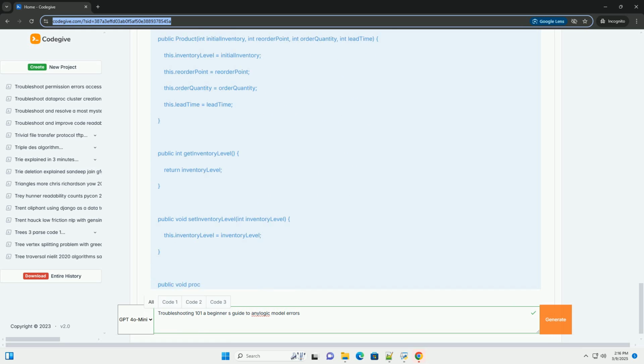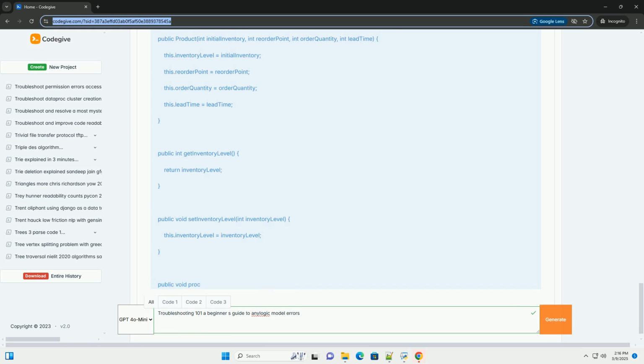Example: debugging an inventory management model. Let's put these principles into practice with a simplified example of an inventory management model. Assume we have a simple system where we order stock when the inventory level drops below a reorder point. Possible errors and debugging: